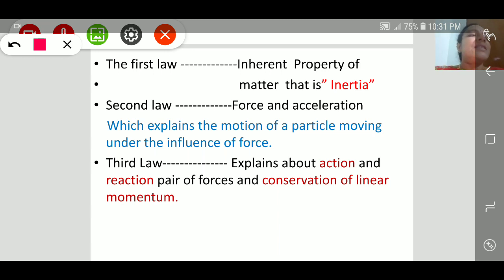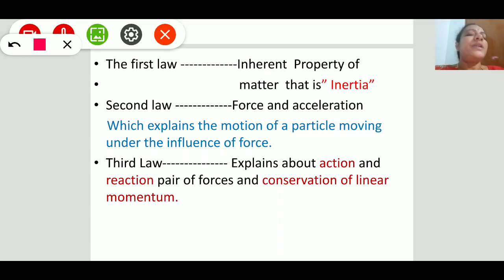The first law is the inherent property. The first law and the importance: with this first law, they introduce a new physical quantity, that is inertia. That is an inherent property of the matter, which we call inertia.